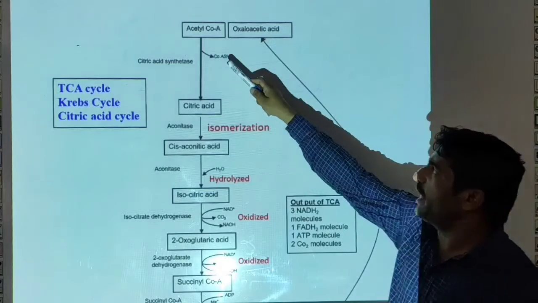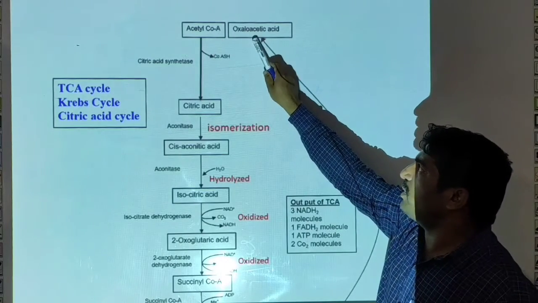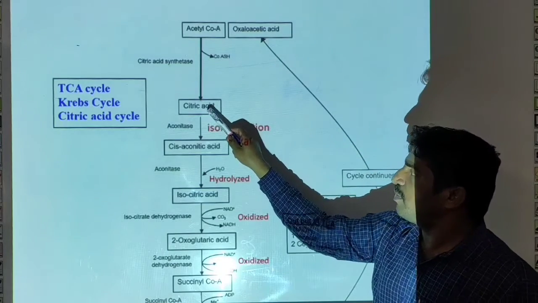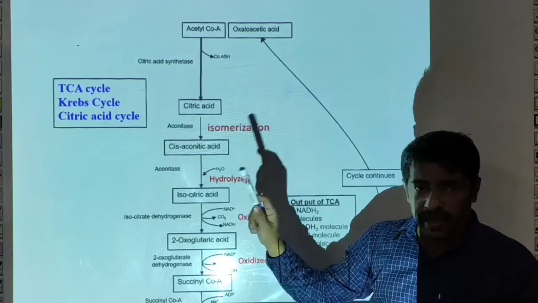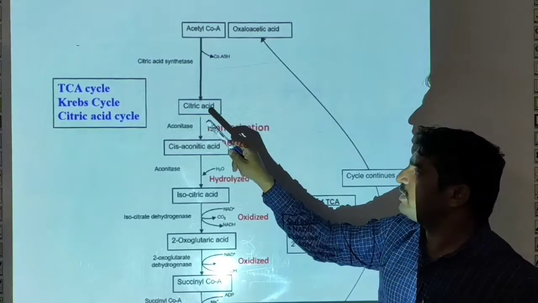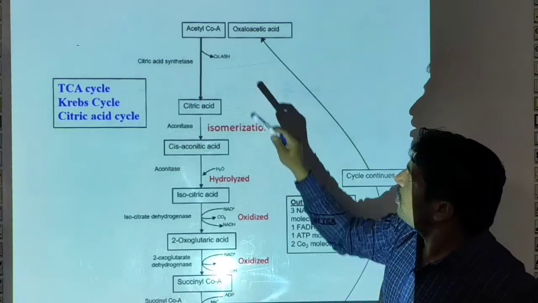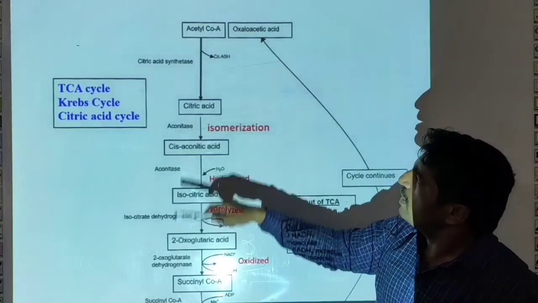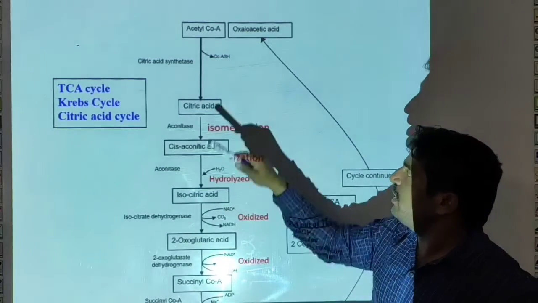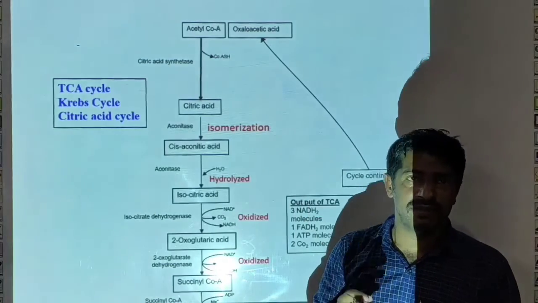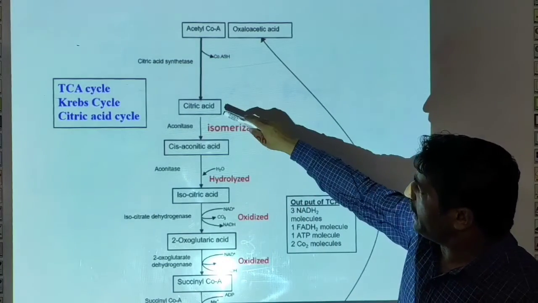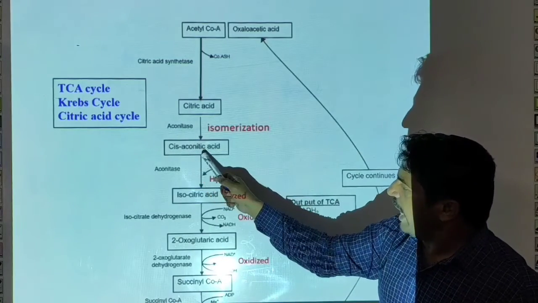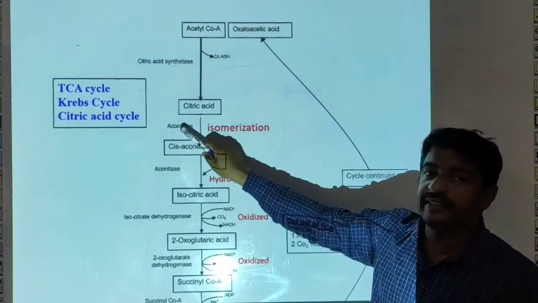Here 1 molecule of acetyl coenzyme A condenses with 1 molecule of oxaloacetic acid and forms the first product, citric acid. Hence the name citric acid cycle. This reaction takes place in the presence of the enzyme citrate synthase, and here coenzyme A is released. Now this citric acid undergoes isomerization to form cis-aconitic acid in the presence of enzyme aconitase.